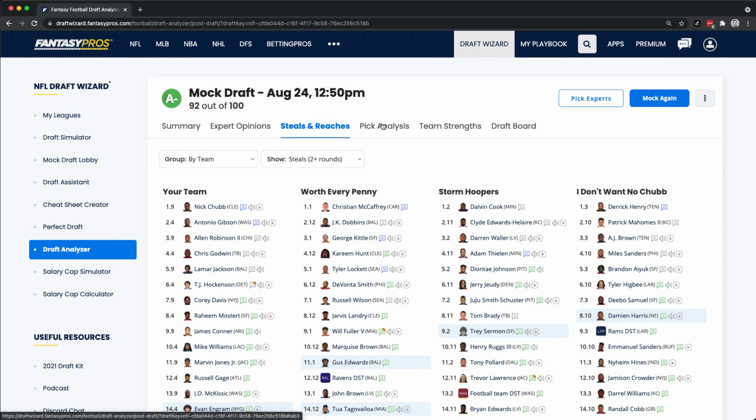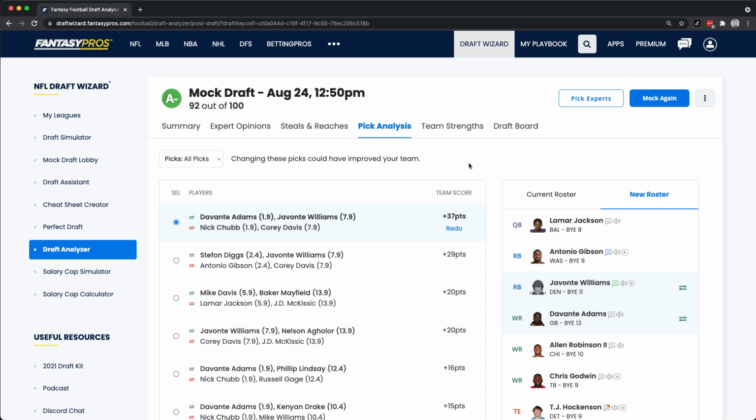Next up is pick analysis. Pick analysis is a totally new feature this year. What we've done is we go through and we analyze all the different draft combinations and give you a couple of different scenarios, these kind of what-if scenarios. For example, here, if I drafted Devontae Adams and Javonte Williams over Nick Chubb and Corey Davis, my team score would have gone up by about 37 points.